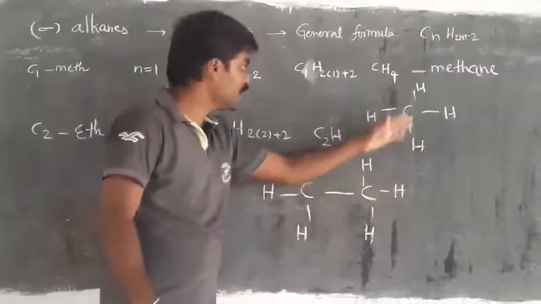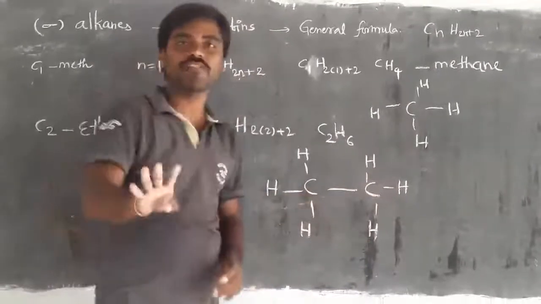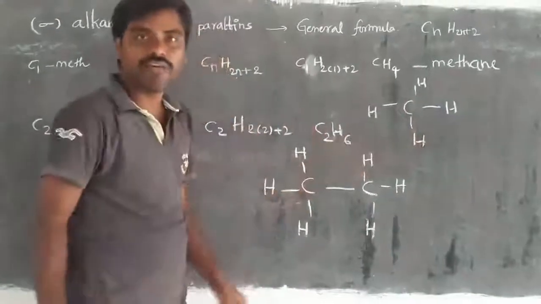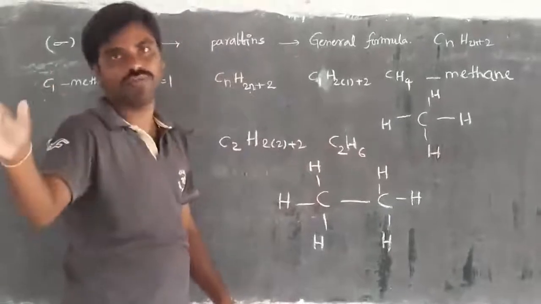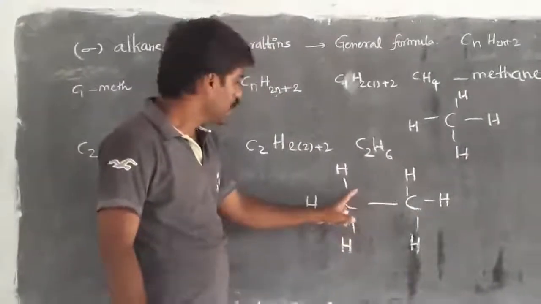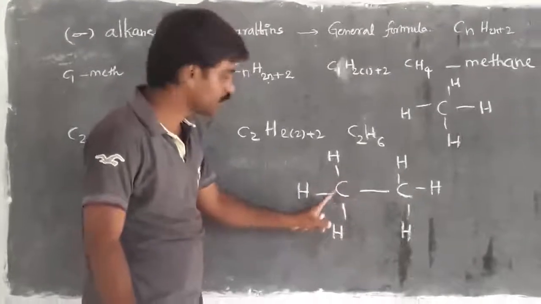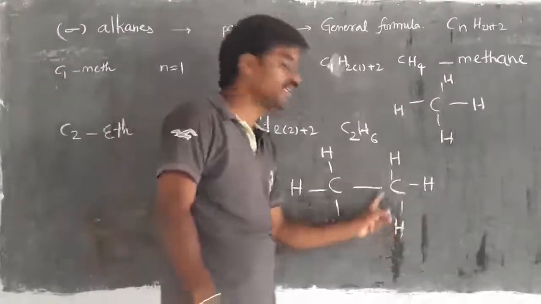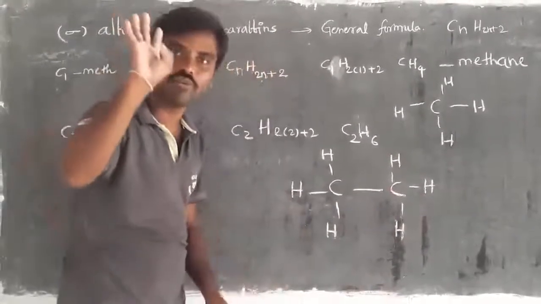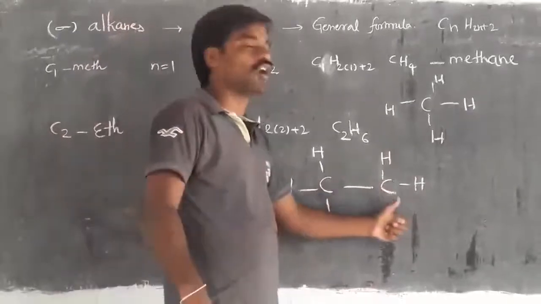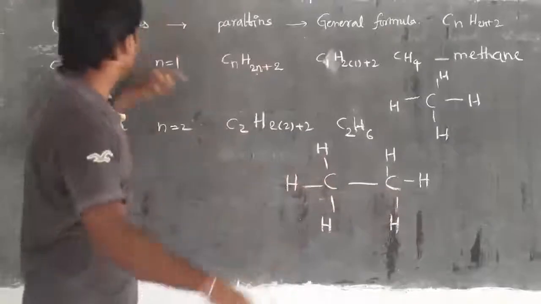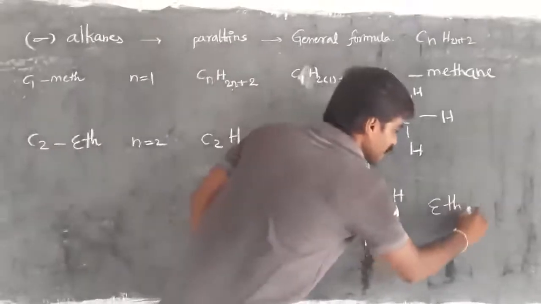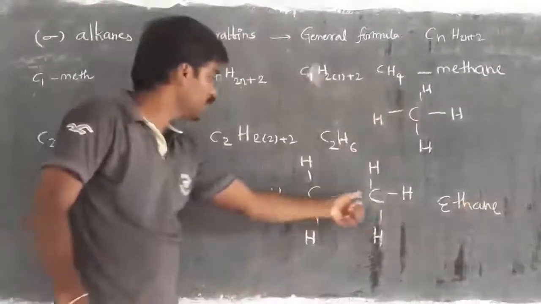If you check both examples, each carbon is satisfied with 4 bonds. Here the first carbon is satisfied with bonds to 4 hydrogens, meaning 4 bonds are fulfilled. Then in this one, the carbon has 3 bonds with 3 hydrogens and 1 bond with carbon. The second carbon also has 1 bond with carbon and the rest with 3 hydrogens. Every time the valency of carbon is 4. Then this is the second alkane. The name of this molecule is ethane, because only a single bond is present there.